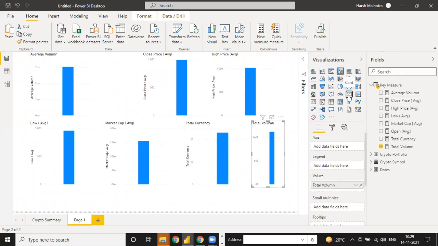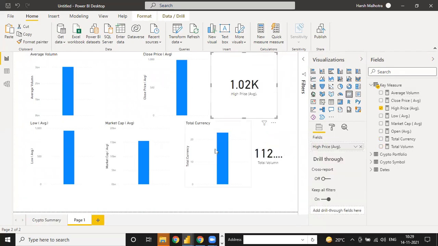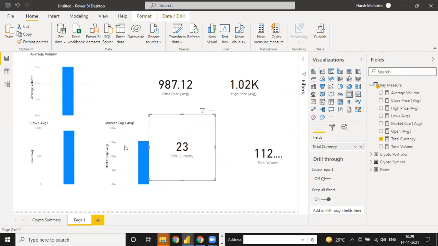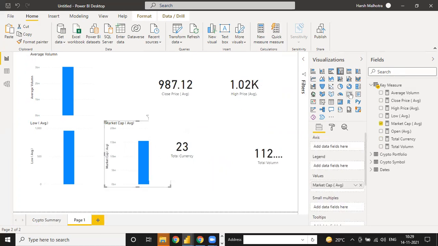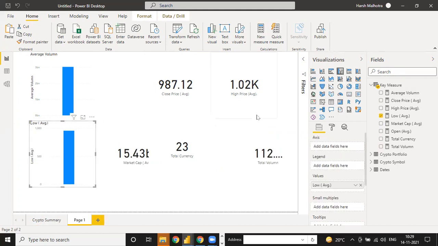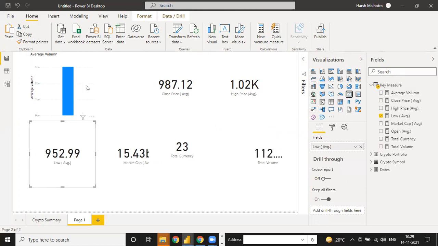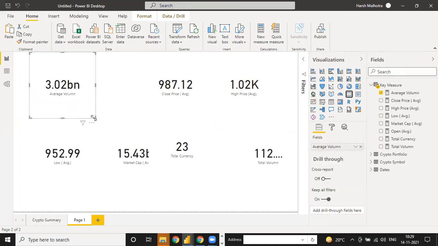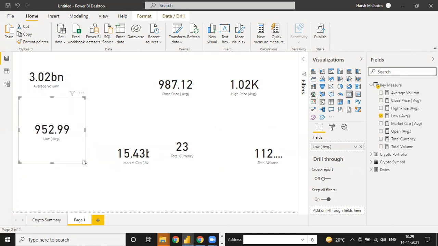So just select card. Card, card, card. And now average volume.